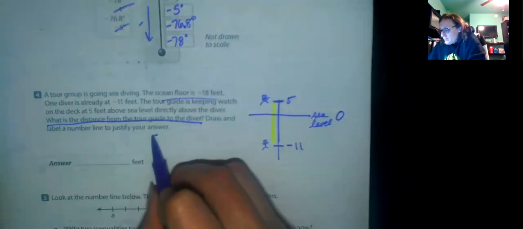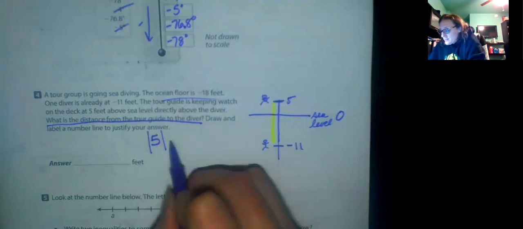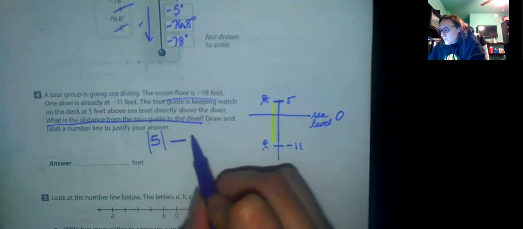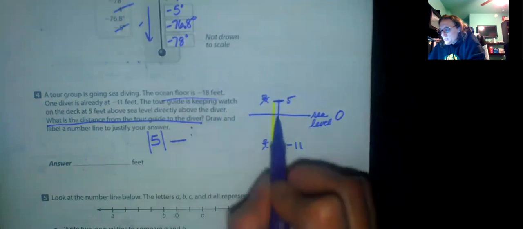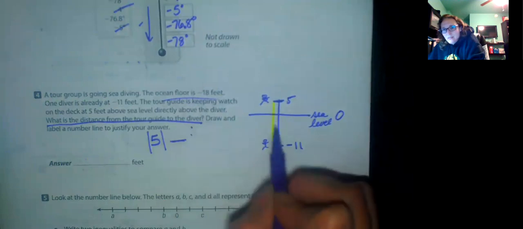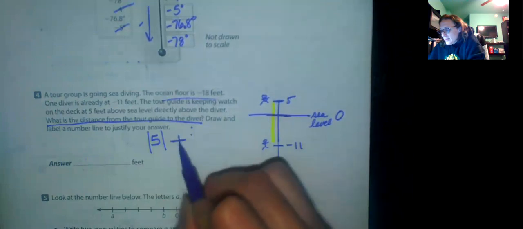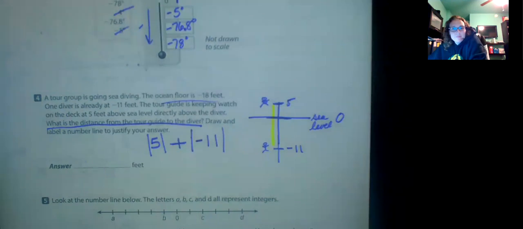So really, this is asking us the difference between the absolute value of 5, difference tells us to subtract, but because we're talking about two different groups of things, above 0 and below 0, we're actually going to add them, the absolute value of negative 11.